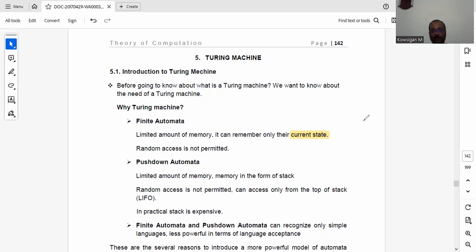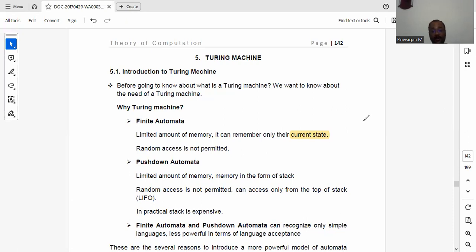It has a limited amount of memory. The memory is in the form of a stack. Definitely memory is there in pushdown automata compared to finite automata. Here the memory is present in the form of a stack. So we know that if a stack is used as a memory element, we cannot perform random access, because a stack works on the principle of last in, first out. So this is a major limitation in pushdown automata, because we cannot perform random access.